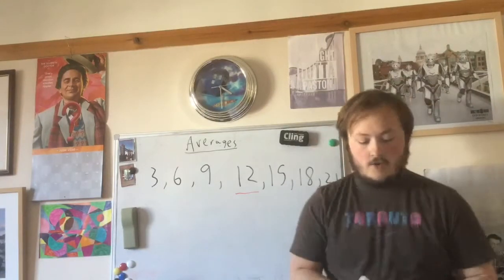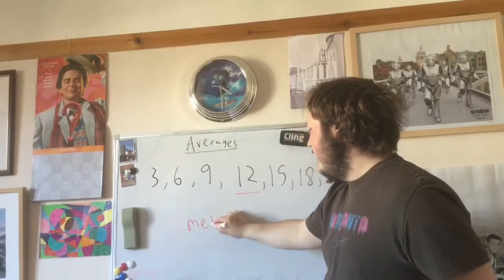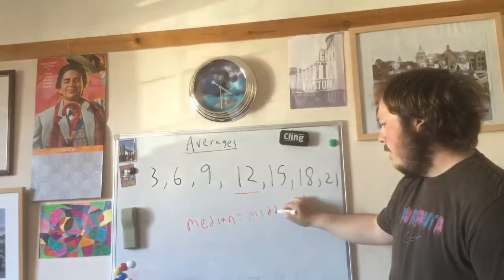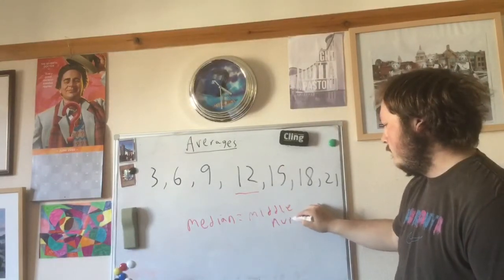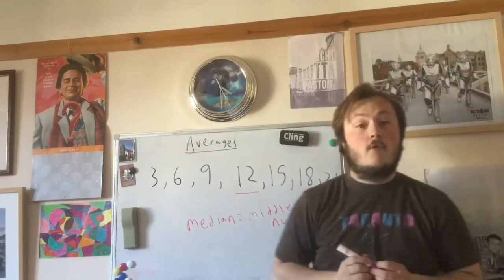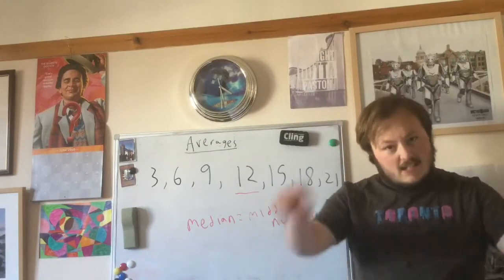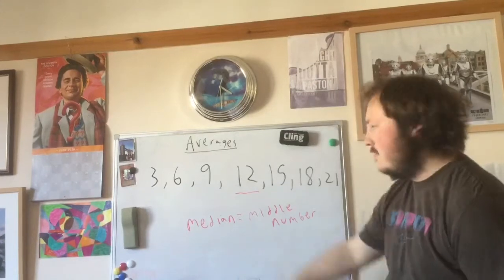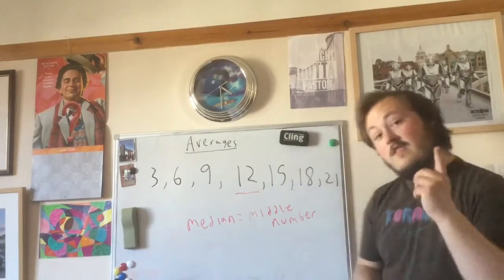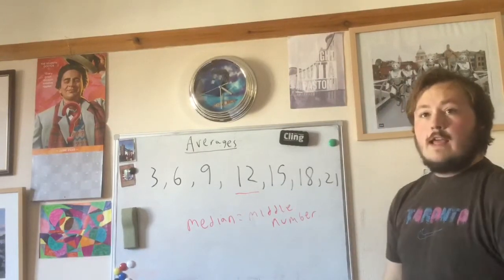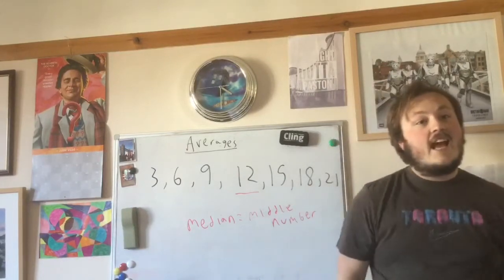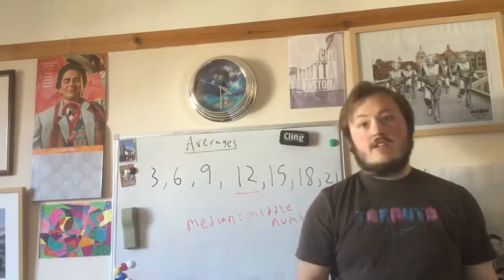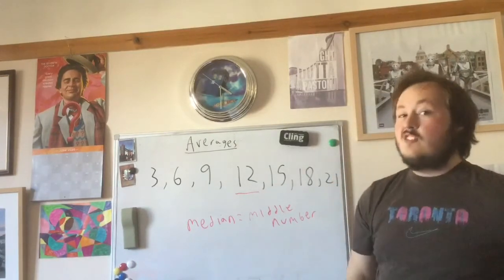Now this is known as the median. Now the median is the middle number. In a nutshell, the median is the number that appears slap bang in the middle of a set of data. In this case, 12. The most important thing you need to know whenever you work out the median is that your data has to be ordered. It has to be from smallest to largest. And we'll go to that in just a second.